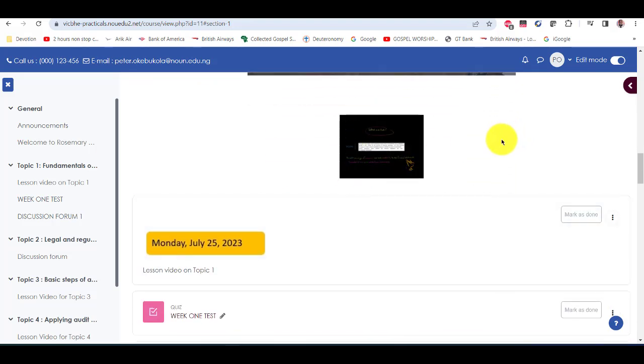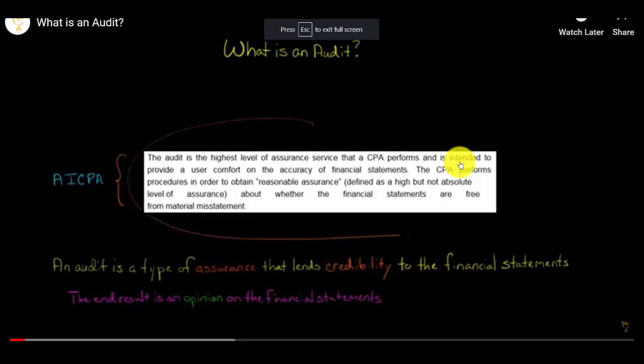You might be wondering, what is an audit? Here is some information from the AICPA, but let me break down what an audit is in simpler terms for you.